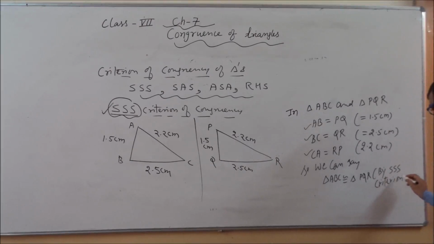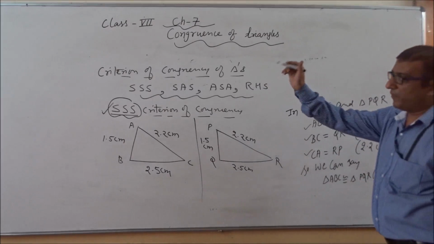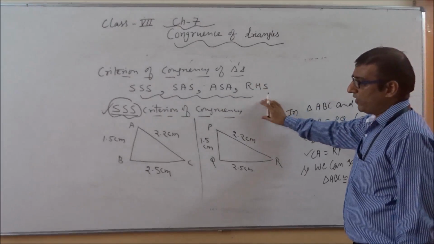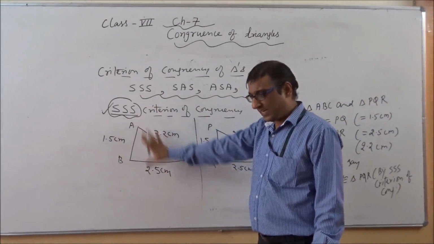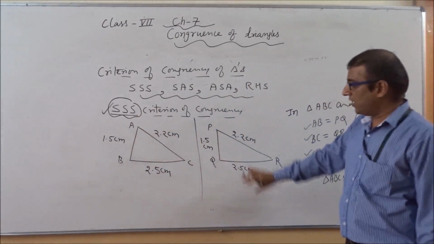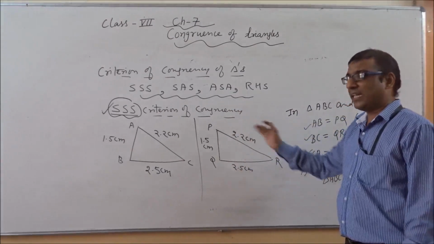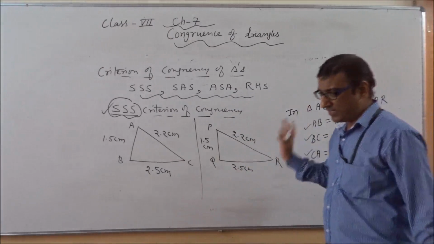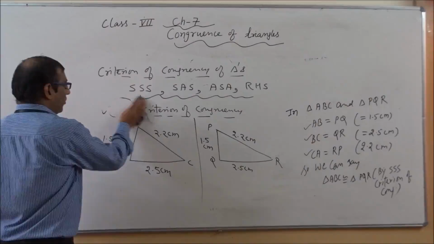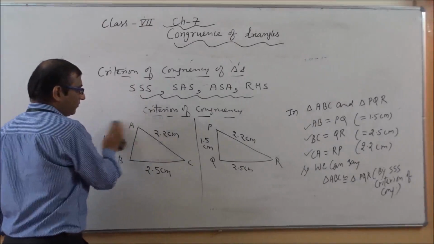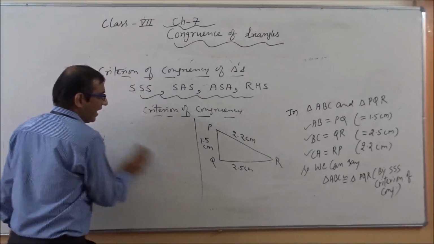criterion of congruency. Okay, so this is the way of solving the question which is based on triple S criterion. The meaning of triple S criterion is that if the three sides of one triangle are equal to the corresponding sides of another triangle, then they are congruent. Otherwise, it is not possible. So after triple S, I am continuing with the next criterion, that is SAS.